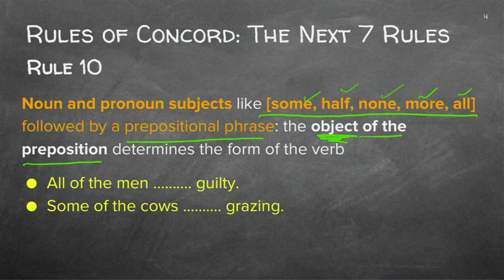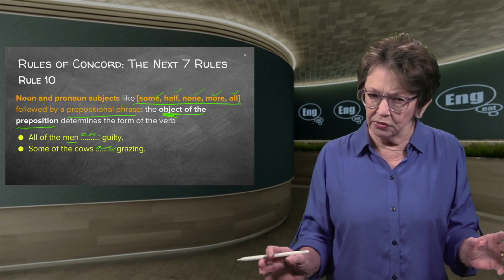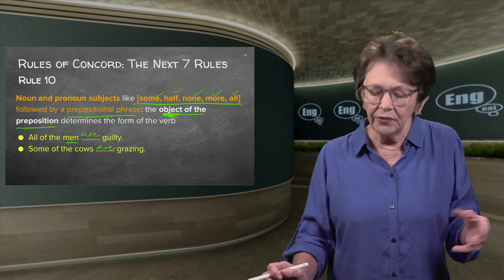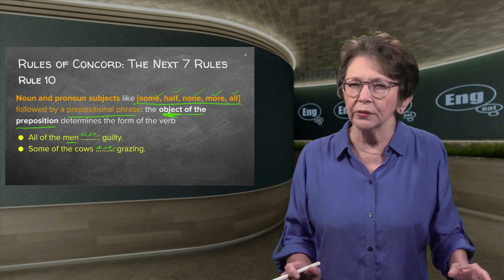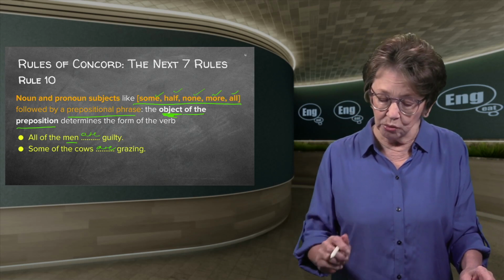So what you then do is you look at the object. All of the men, it's plural, are guilty. Some of the cows, it's still plural, are grazing. You see, because the cows is plural, men, for instance, plural. So just find the object of, and then you can see men, cows. So all of, some of, more of, and these are, of course, for countable nouns. There's another rule for uncountable. This is countable, okay?